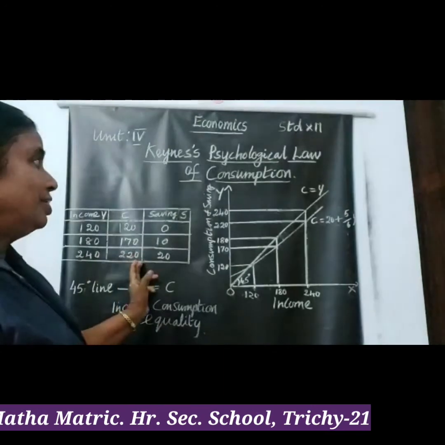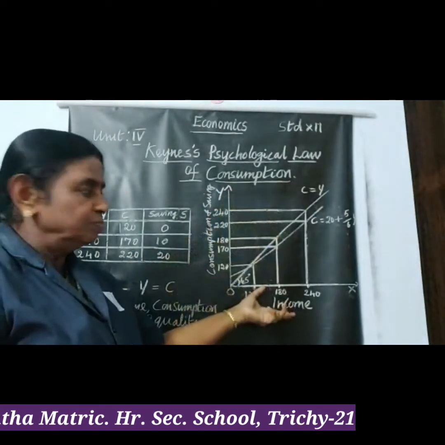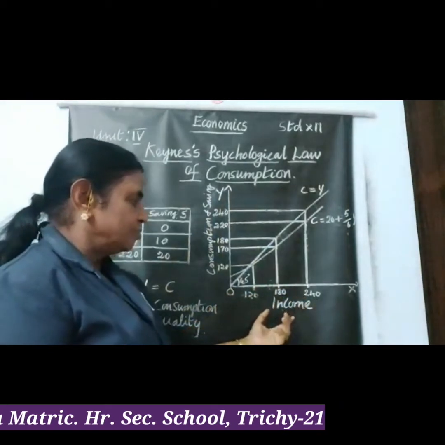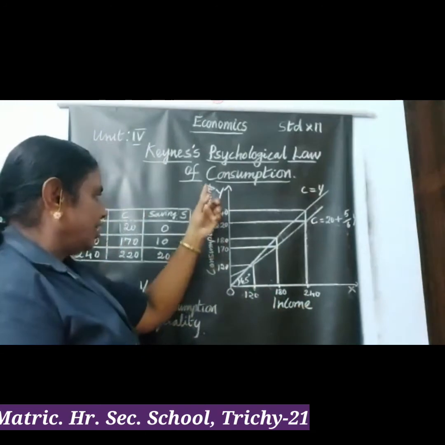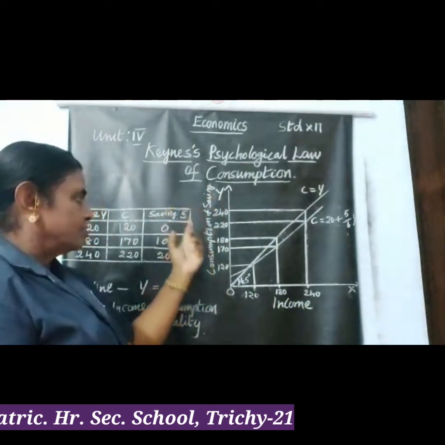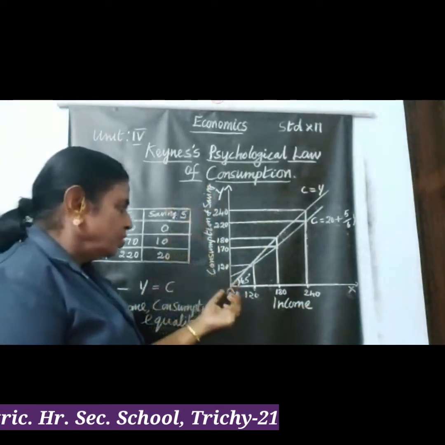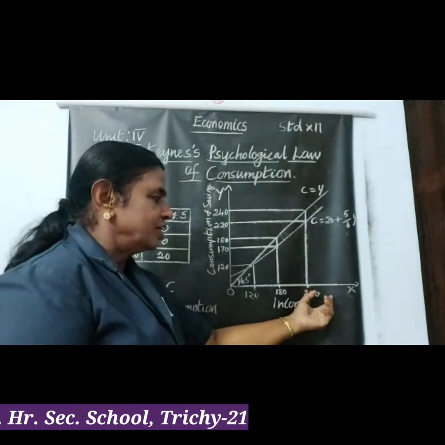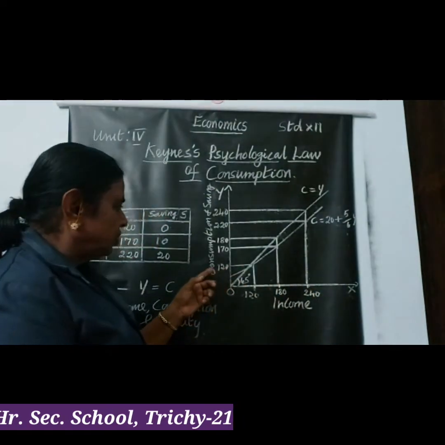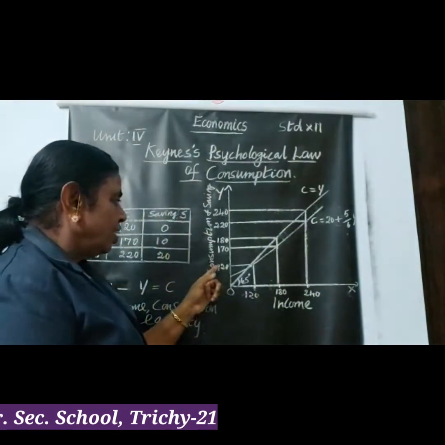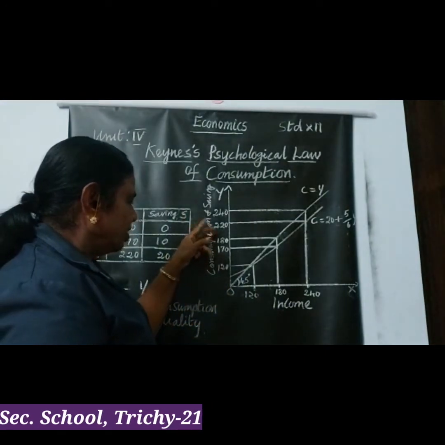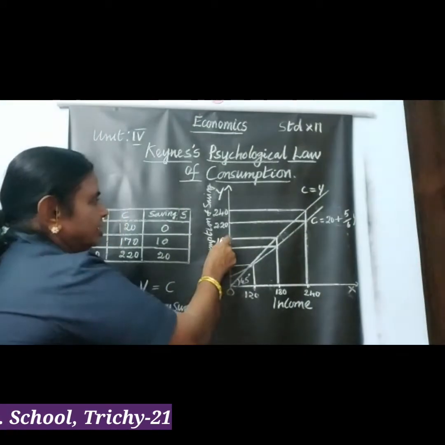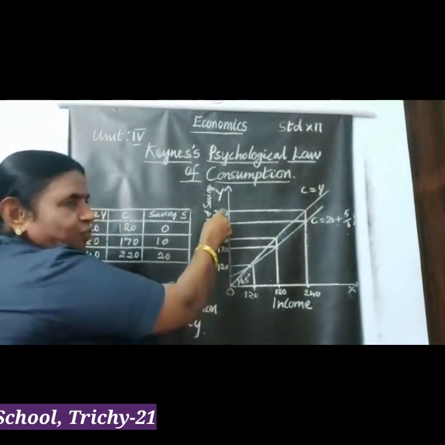Now you can see diagrammatically in this figure. Now see in this figure, x-axis horizontal line, income is mentioned there, and in the y-axis consumption and savings is mentioned. Okay, now income starts from 120, 180 and 240, and for consumption and savings 120, in between 120 and 180 we have 170, and then 180, 220 and 240.